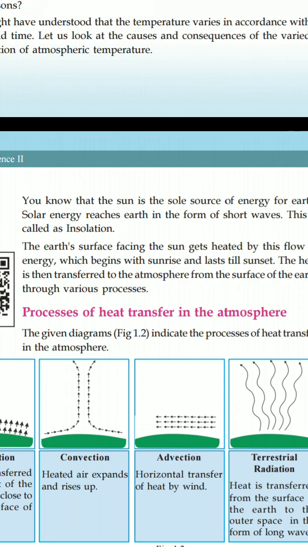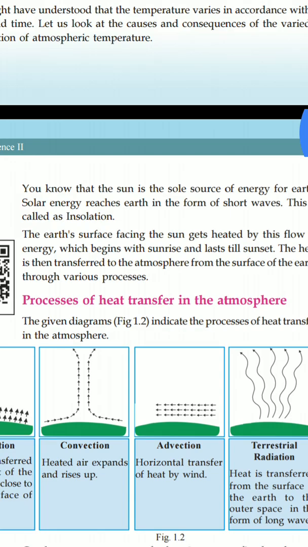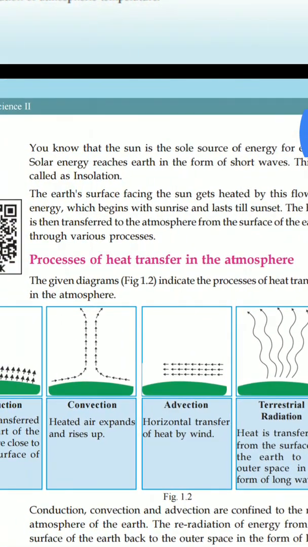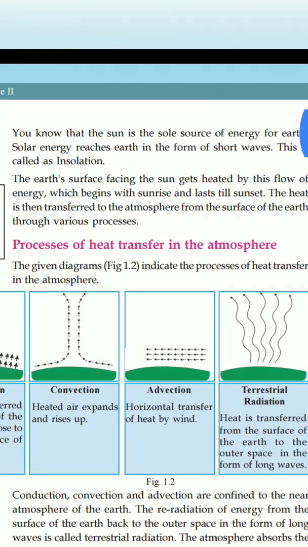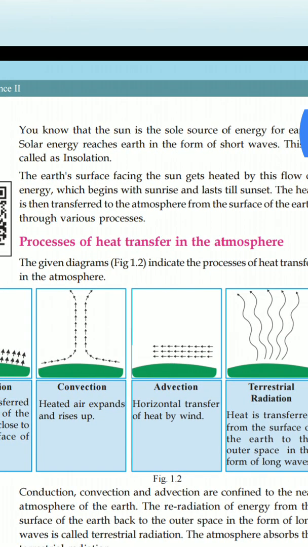The earth's surface facing the sun gets heated by this flow of energy. The side the earth faces toward the sun will get more heated. Similarly, you learned about rotation.